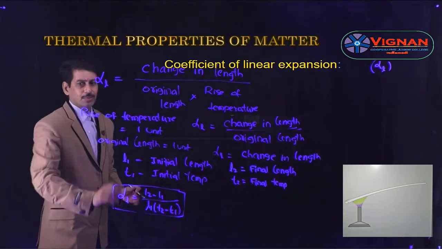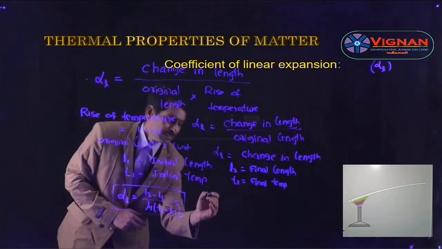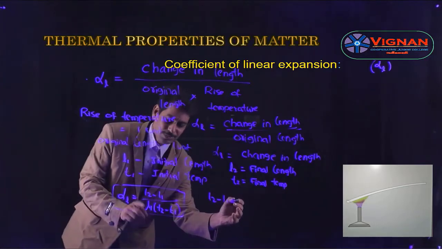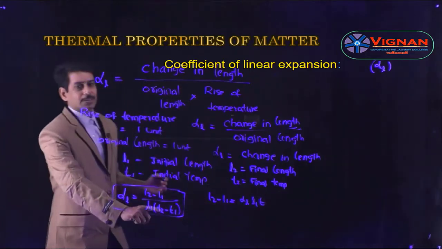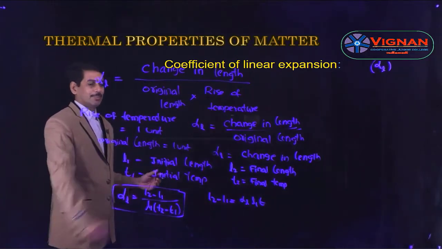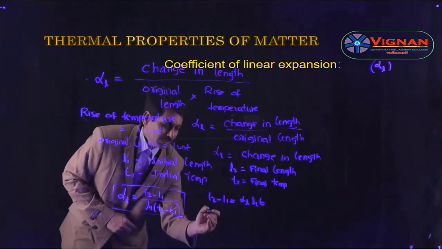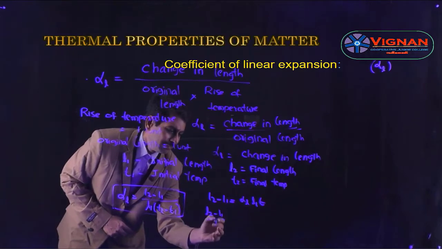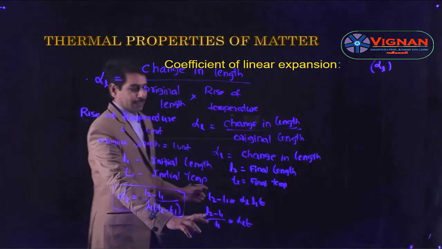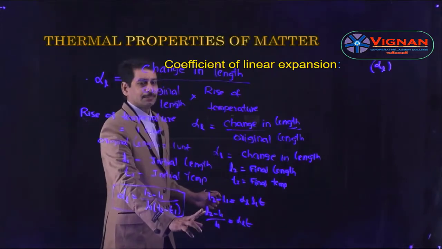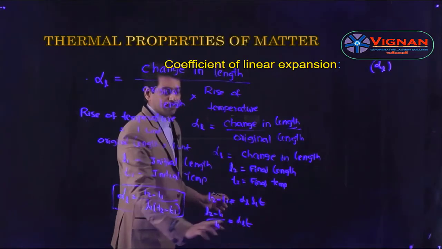From this formula you can get different formulas. L2 minus L1, which is the change in length, is equal to alpha L into L1 into T, because here we are considering T2 minus T1 as T, the change in temperature. So this is the expression for change in length. And if you bring this L1 to this side, then we get L2 minus L1 by L1 is equal to alpha L into T. So this is the expression for fractional change in length. And if you take the temperature as 1 unit, then alpha L becomes equal to the fractional change in length.